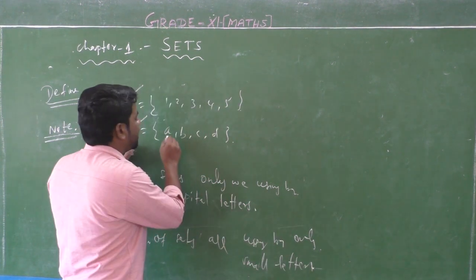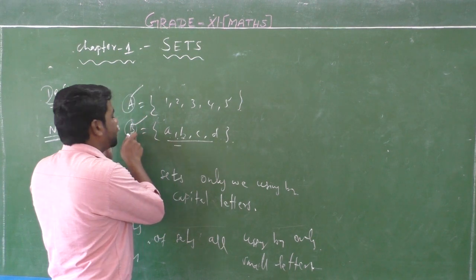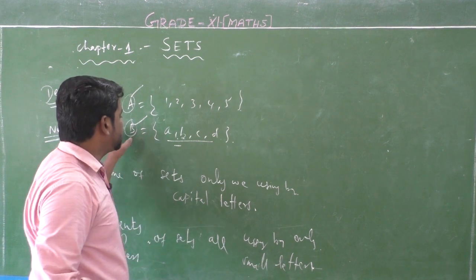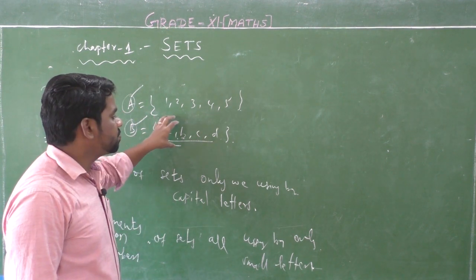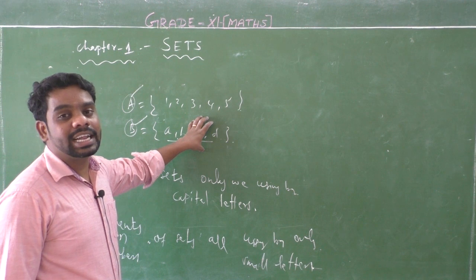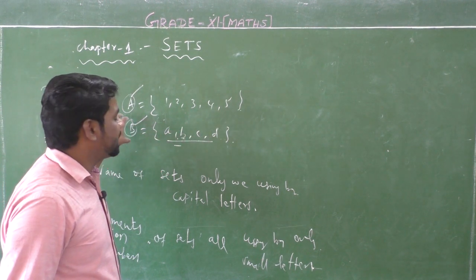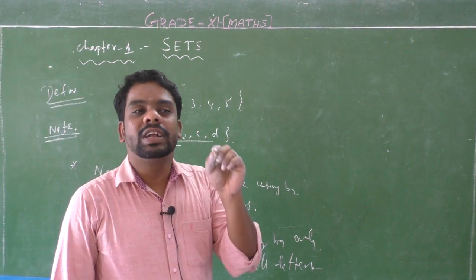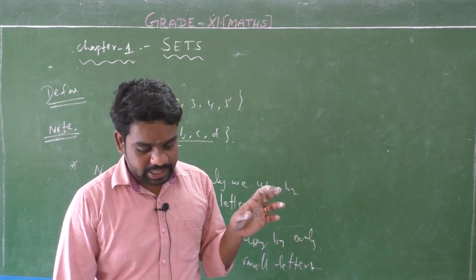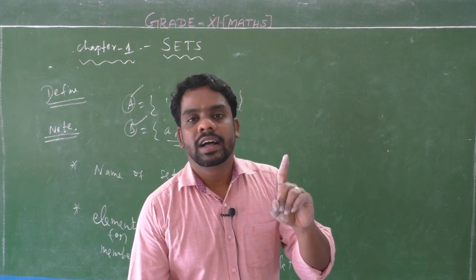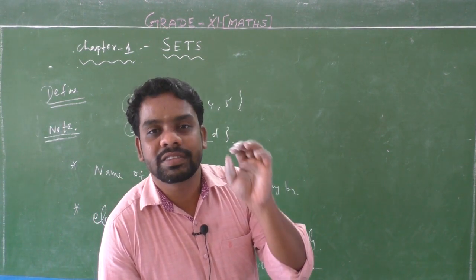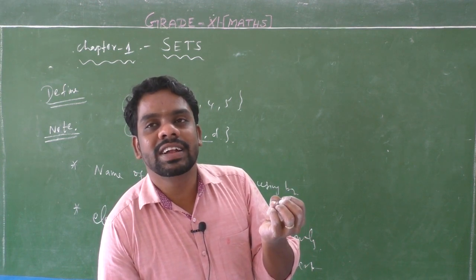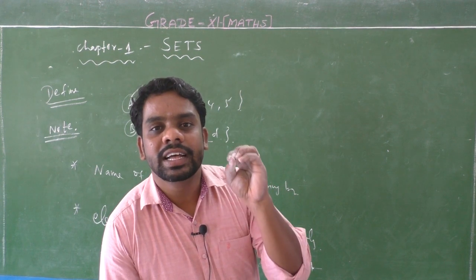For example, here a, b, c, d are entries in the set B. So small a, small b, small c, small d belong to the set B. So small a, b, c, d are all entries, elements or members of this given set B. So note the first point: all set names use only capital letters, and all elements in a given set are denoted only using small letters.